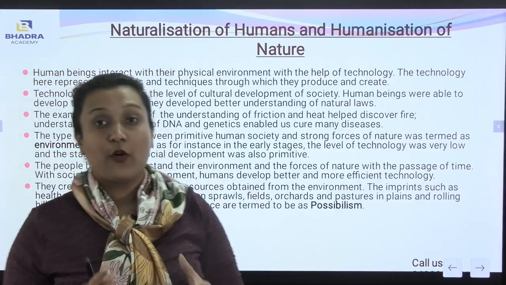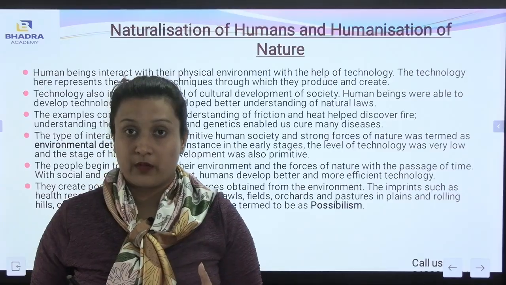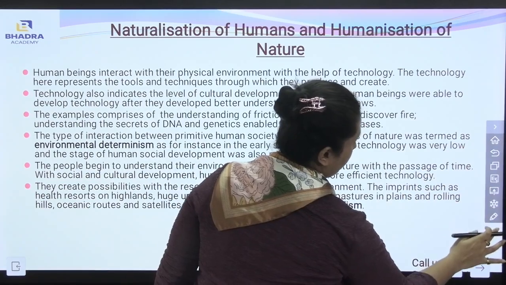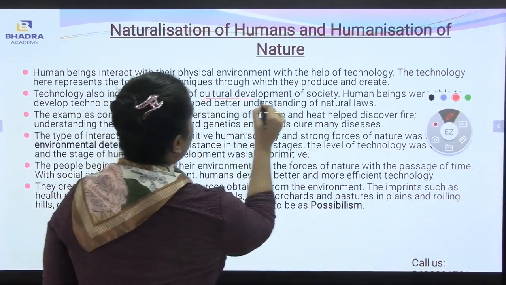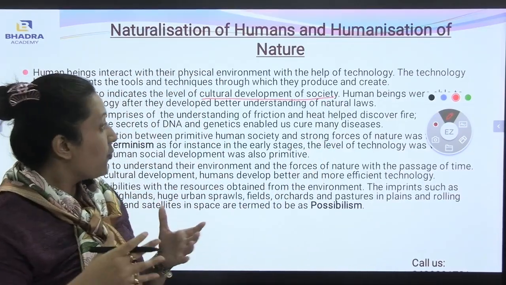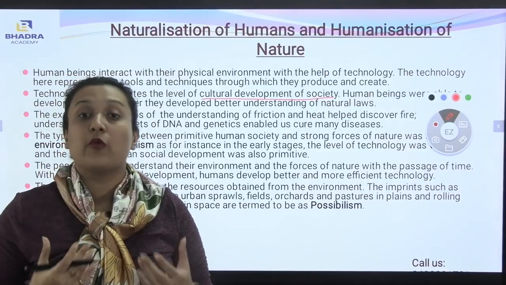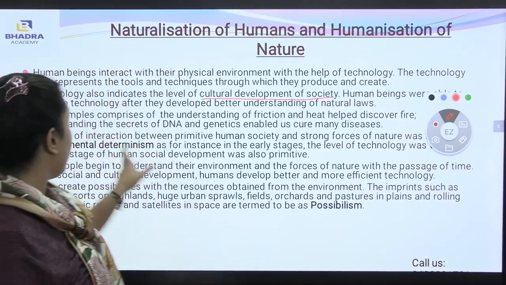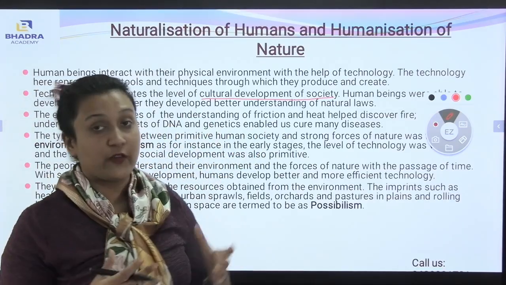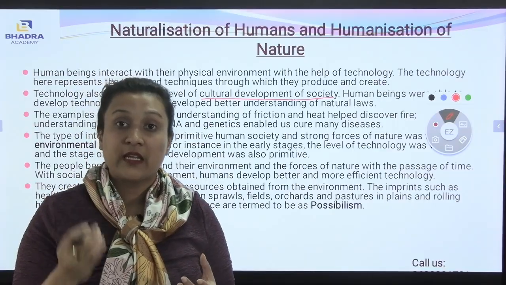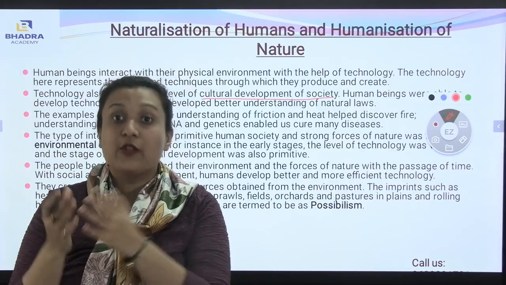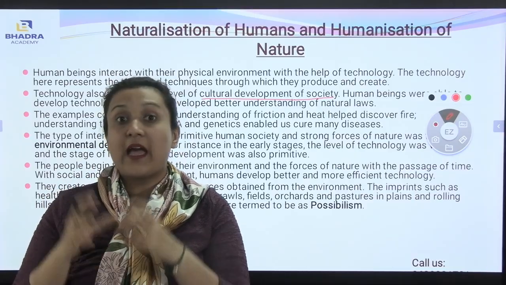Now, technology also indicates the cultural development of the society, and human beings understand the natural laws more easily with the help of technology. The example comprises the understanding of friction and heat. If I talk about friction and heat, those examples actually created the energy of fire.